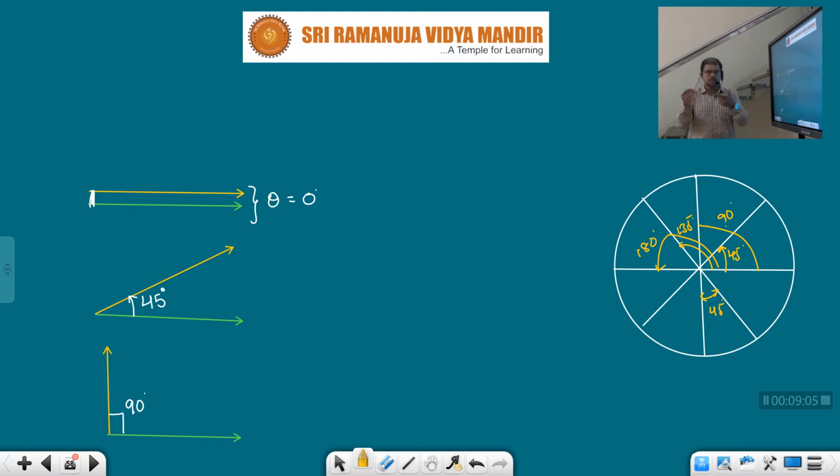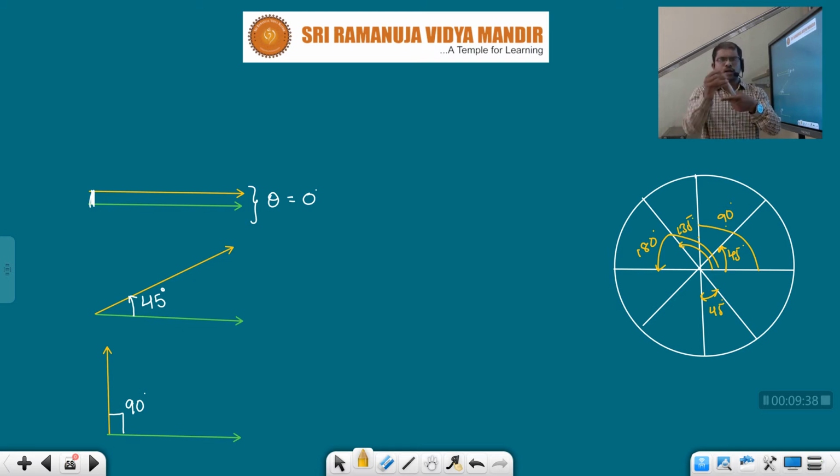Clear? See, children, now let us consider this is one line, this is another line. How much is the angle? 0. Nothing is there. Now it is 45 degrees. Now it is 90 degrees. Like that 180 degrees. Next 270 degrees. Next 270 plus 90, 360. Means we can divide into either 45 degrees or 90 degrees, whatever. But what I am saying is total angle varies between 0 and 360 degrees.